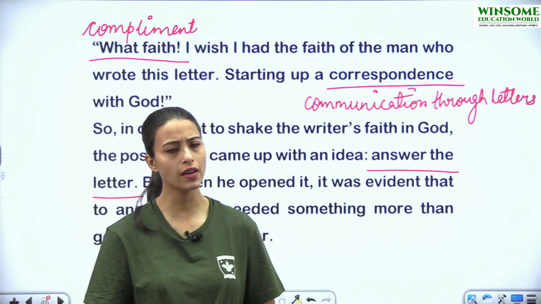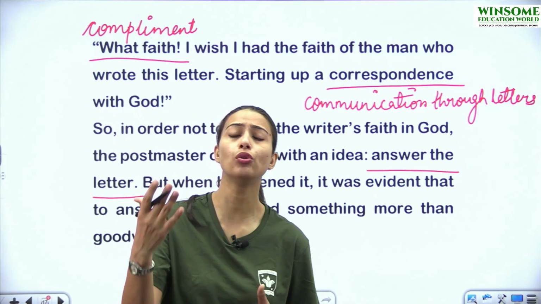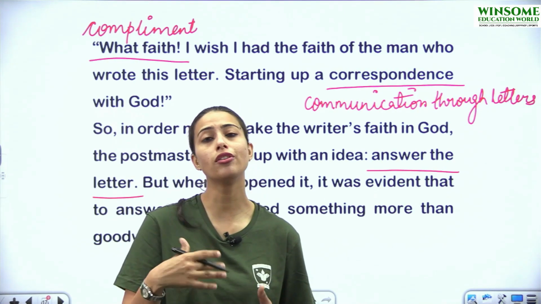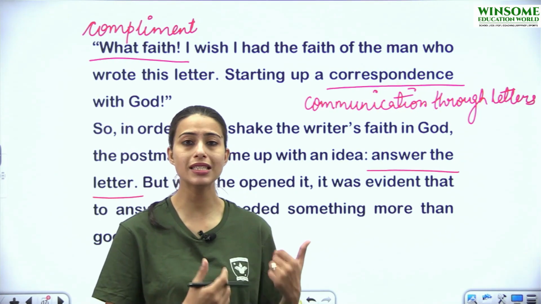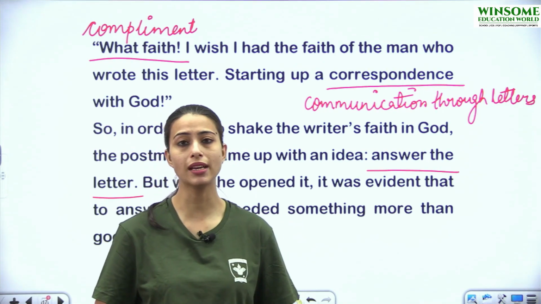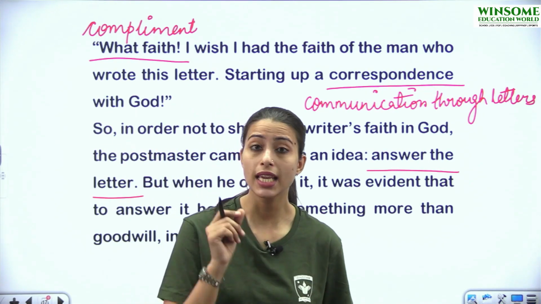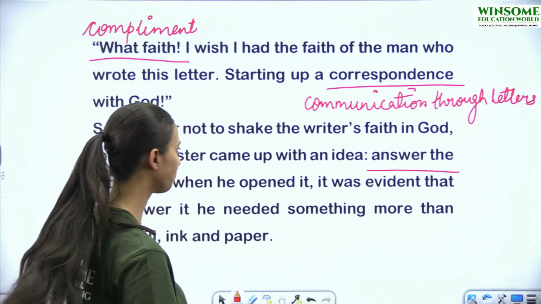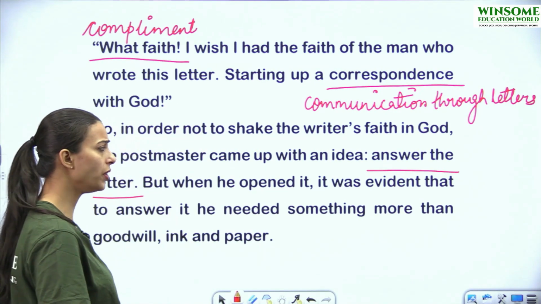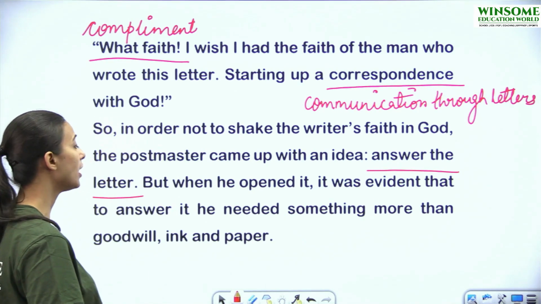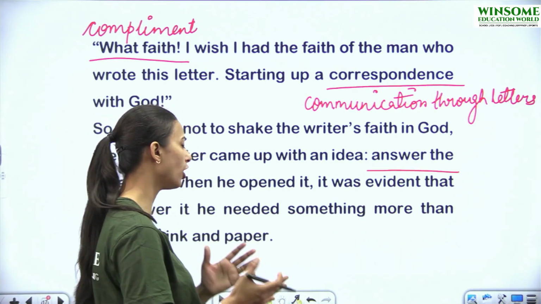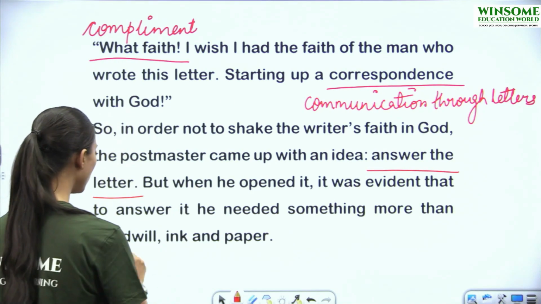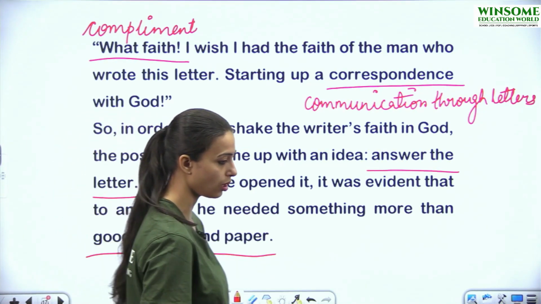Because it is very clear that no one can send a letter to God, neither could God reciprocate to us, right? So इसीलिए the postmaster decided that on behalf of God, he is going to write the reply back to Lencho. But when he opened it, it was evident that to answer it, he needed something more than goodwill, ink, and paper.